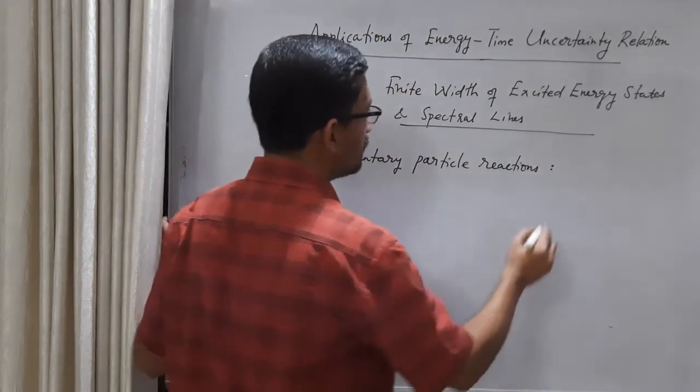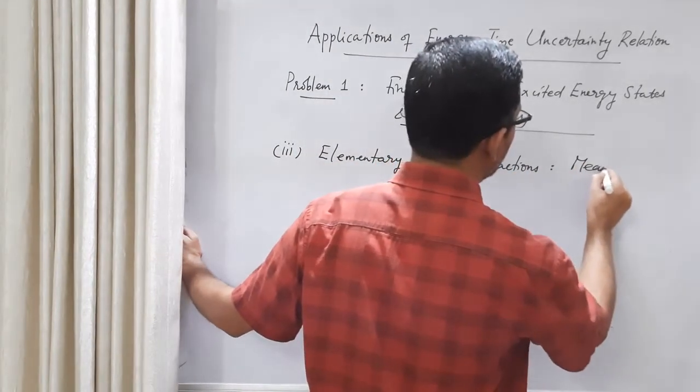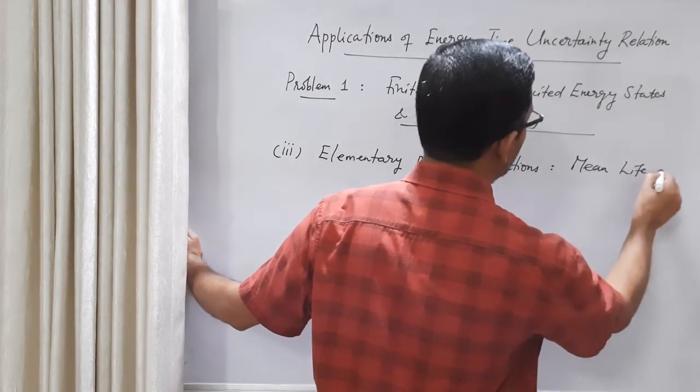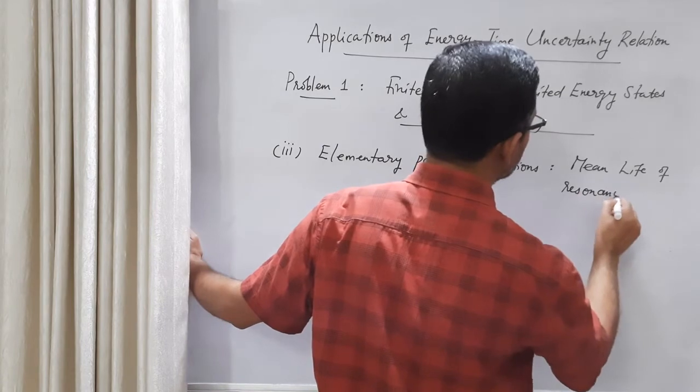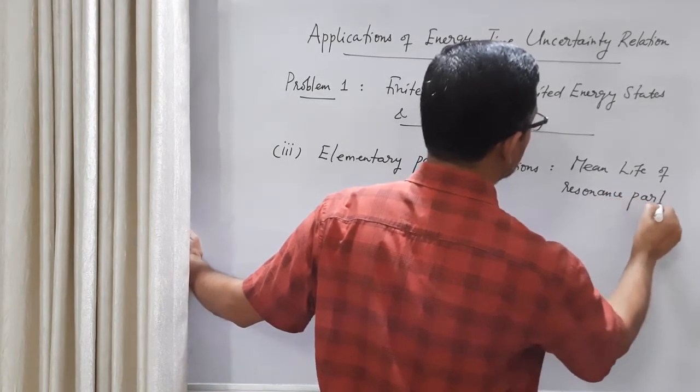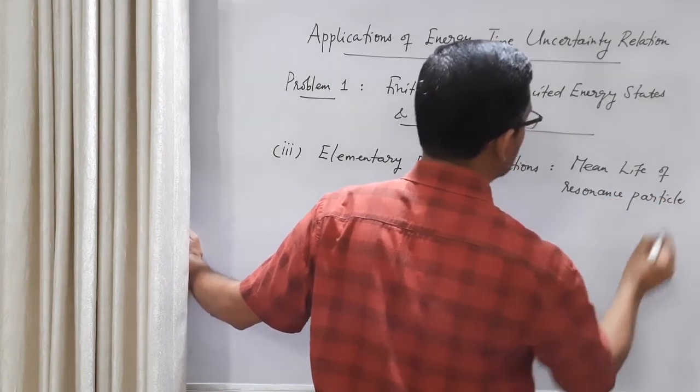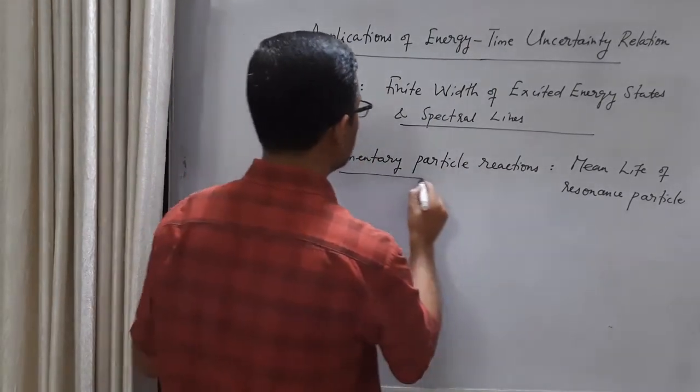This time we want to know what is the mean life of resonance particles. Mean life of resonance particle.